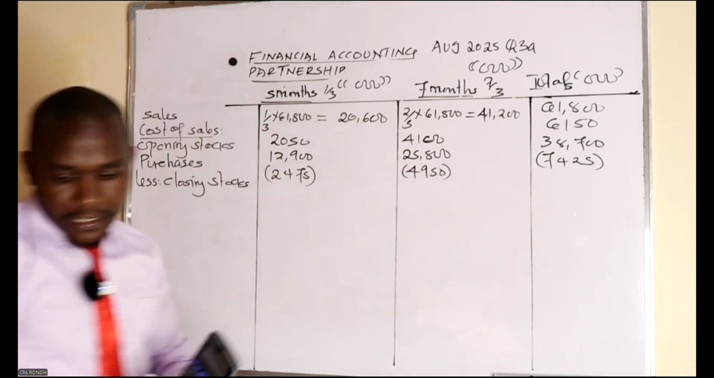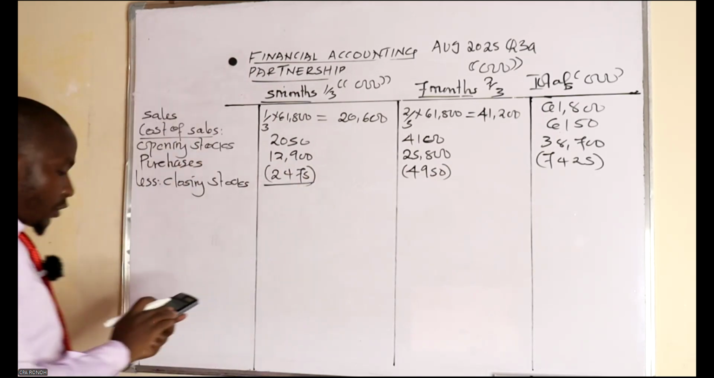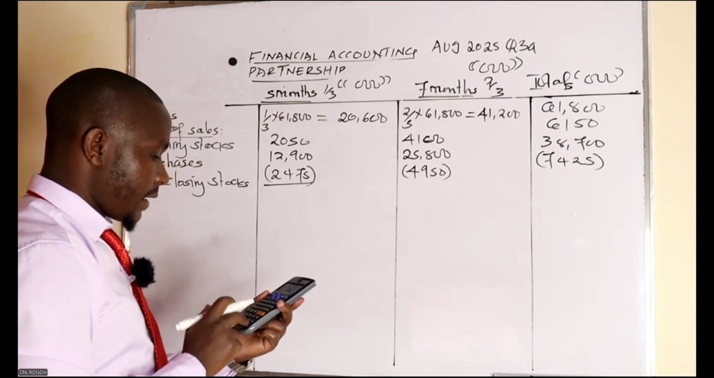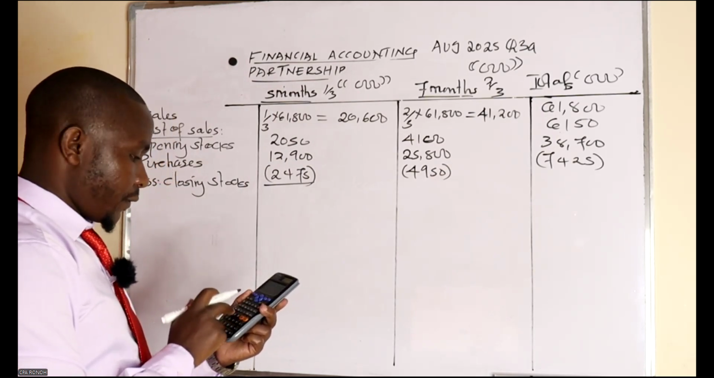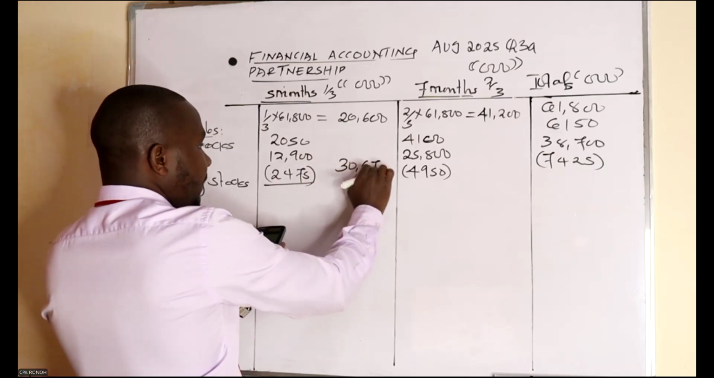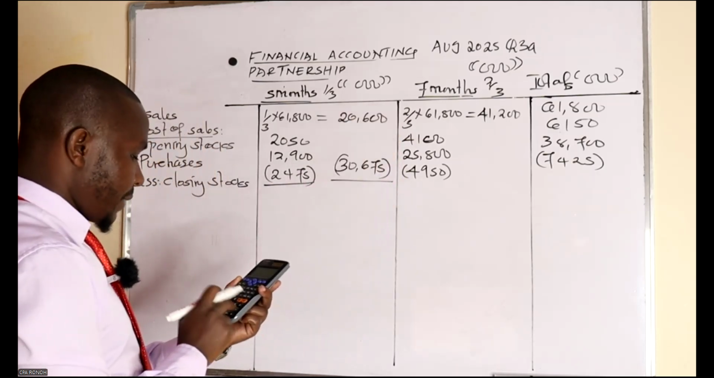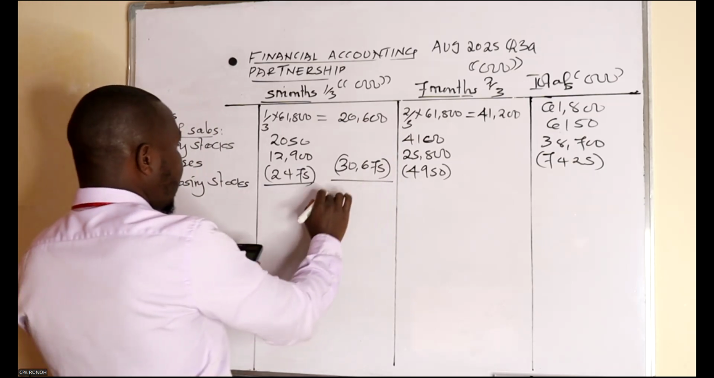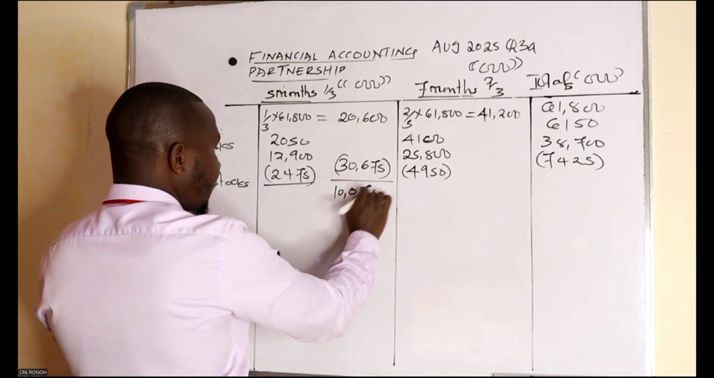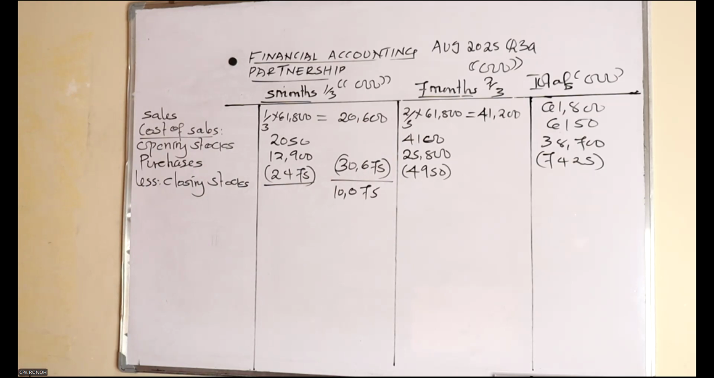So we shall get our total cost of sales. Let's have our total cost of sales: 2,050 plus 12,900 minus 2,475. We are having 12,475. Subtract this from 20,600 minus the answer. We are having a loss of 10,075. That is a gross loss. That is a gross loss.